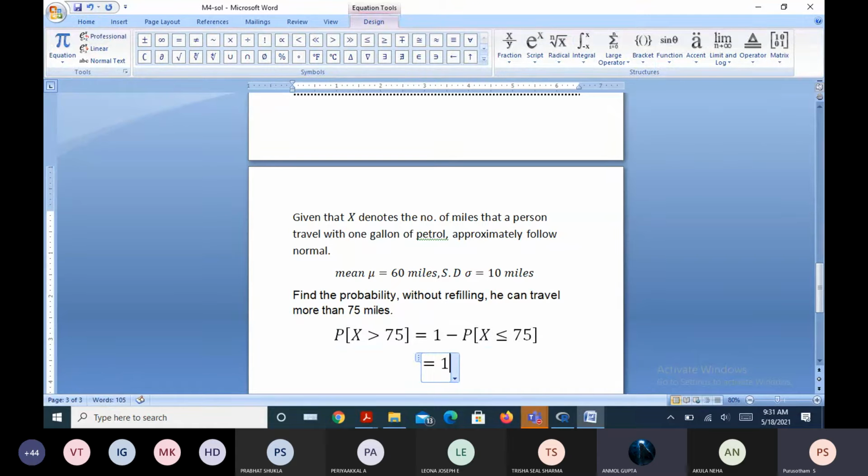Now I am supposed to convert this into a standard normal variate.